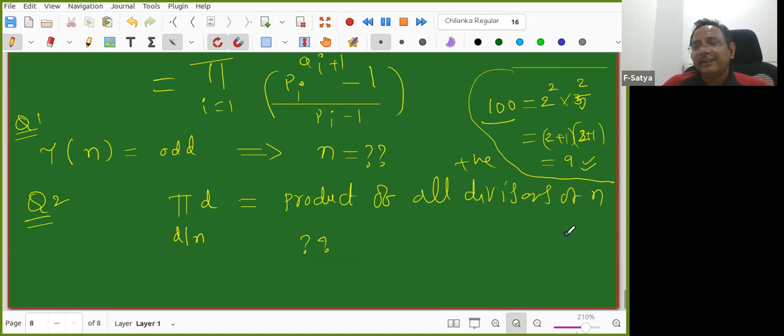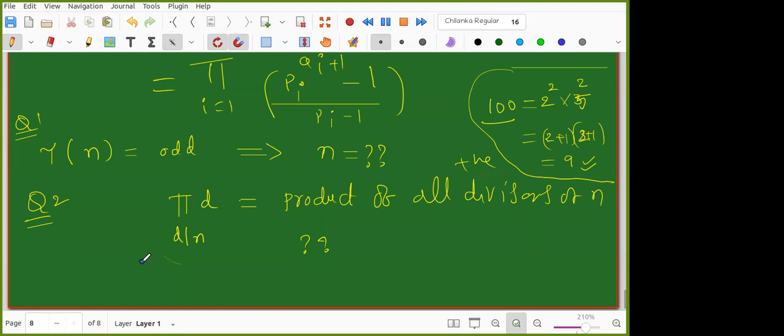They will check later. Similarly sigma. Now similarly this question, as fun, try this: what is this equal to? Whatever n you give me, I'll tell you the answer. Of course, the exact answer is a little difficult because I need to take the product of all the divisors, which is cumbersome. For example, even 32, you know what we can do, but in general it is difficult. For a prime it is easy.